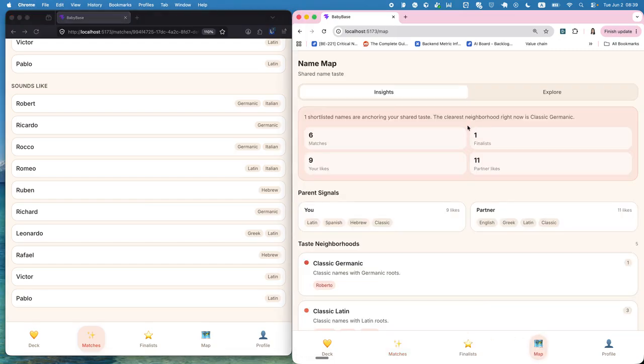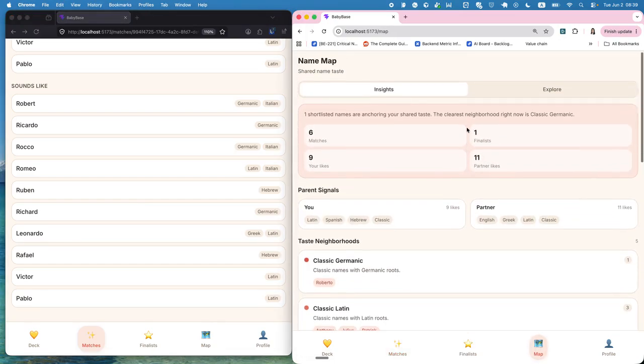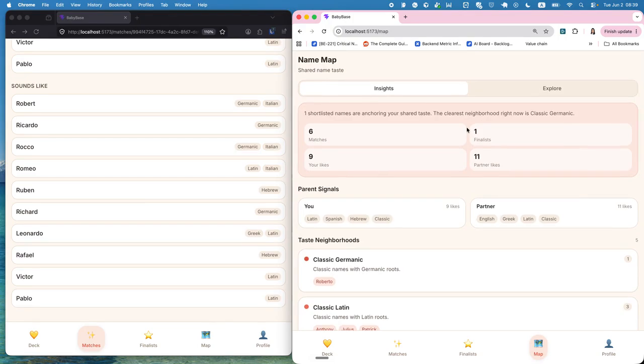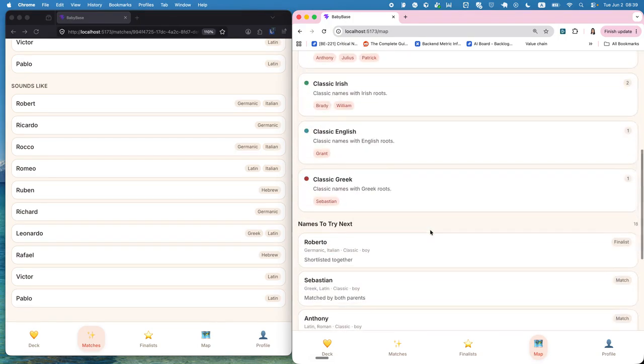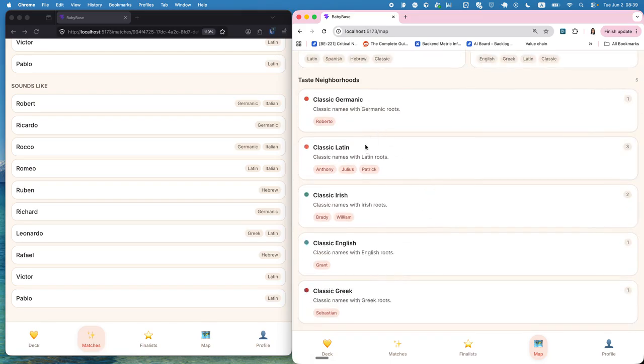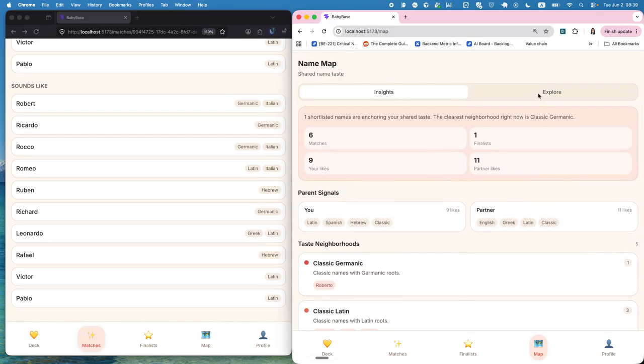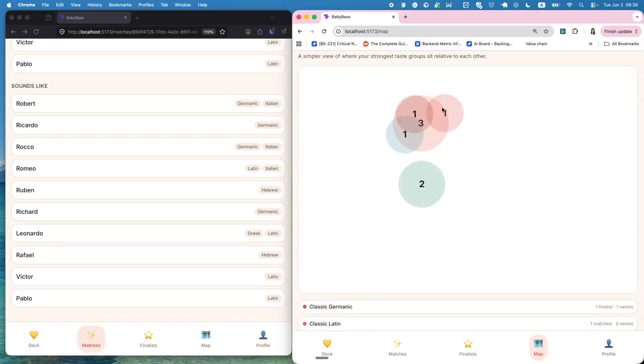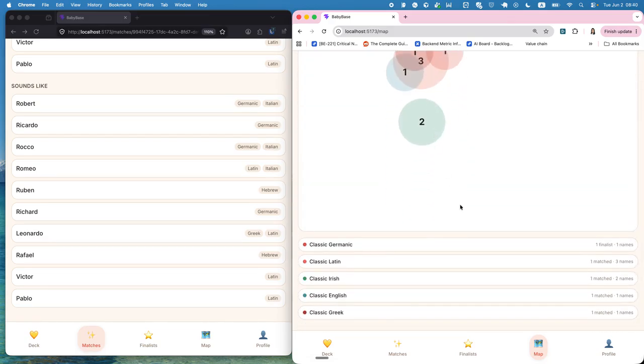And there's also a way to explore which kind of names you actually like, not just based on your answers, but also based on what you're swiping with your partner. So as we can see, we actually like Germanic names a little bit more, Irish and English, not so many Russian names so far. Here in Explore, we will see the neighborhoods and how clustered the names are.